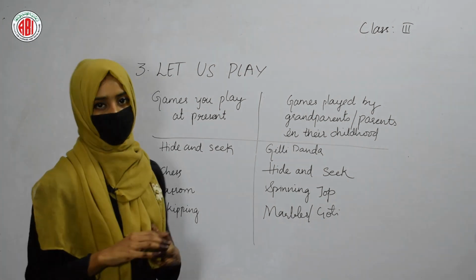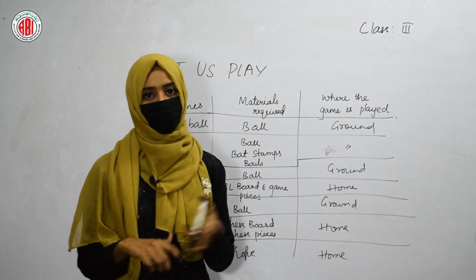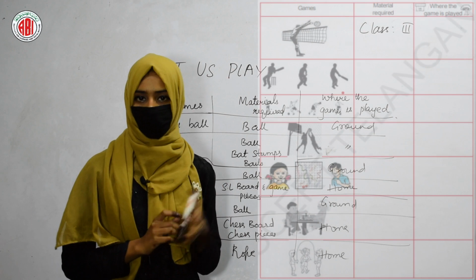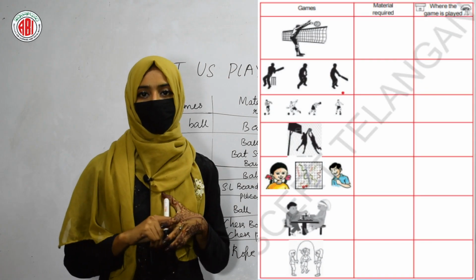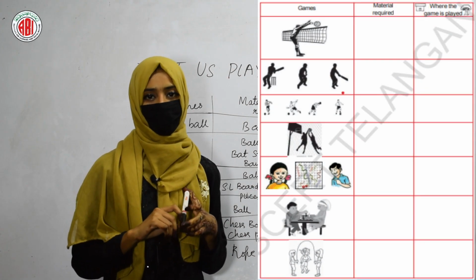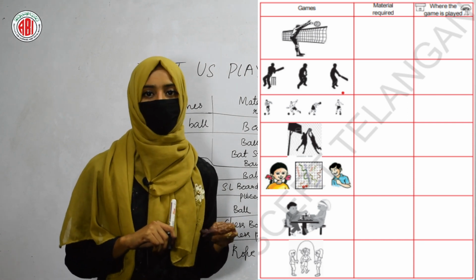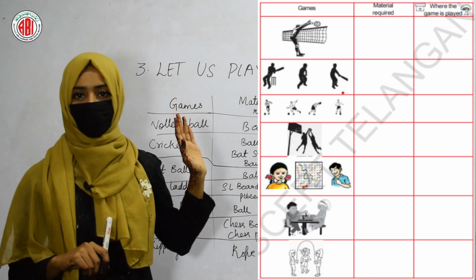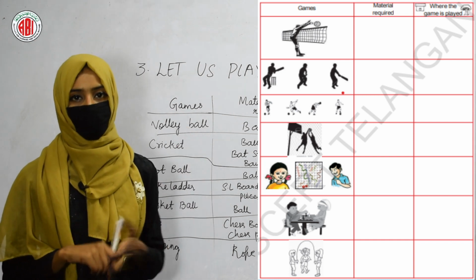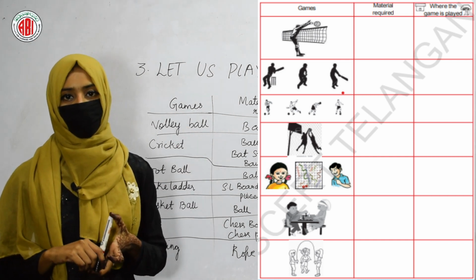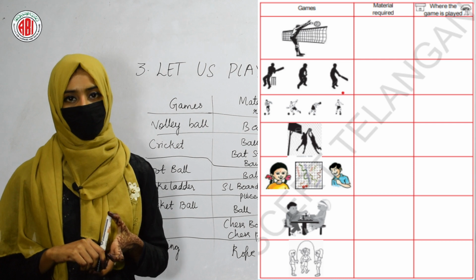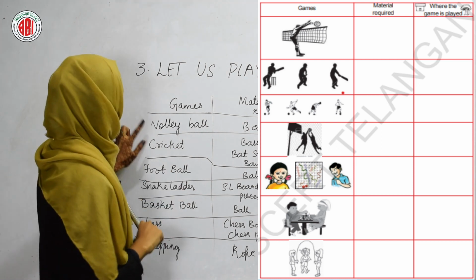at different times. Now one table is given, it is an activity that we need to do. So here in the table we have to identify the picture. The different pictures of the different games are given. We need to identify which game it is. The first picture explains about volleyball. When you look at the first picture, the game that is played by the children is volleyball.